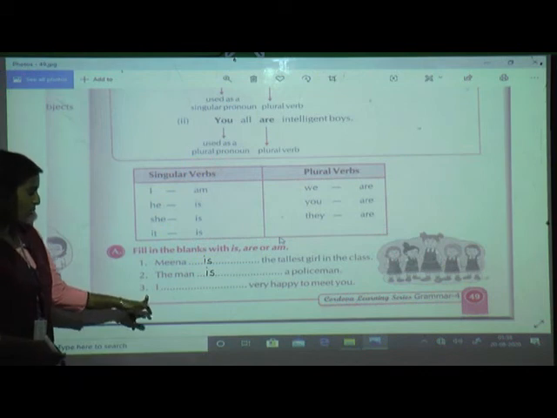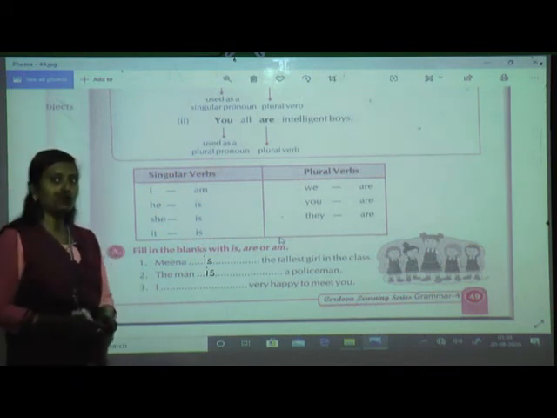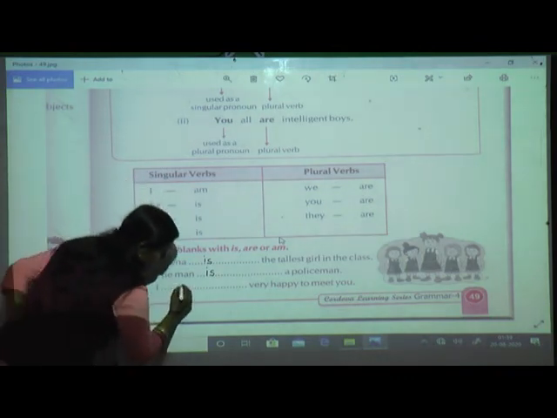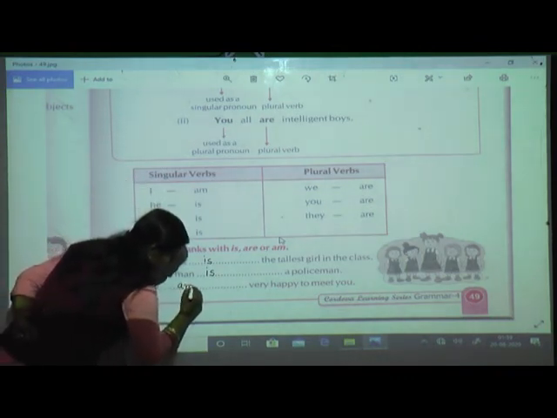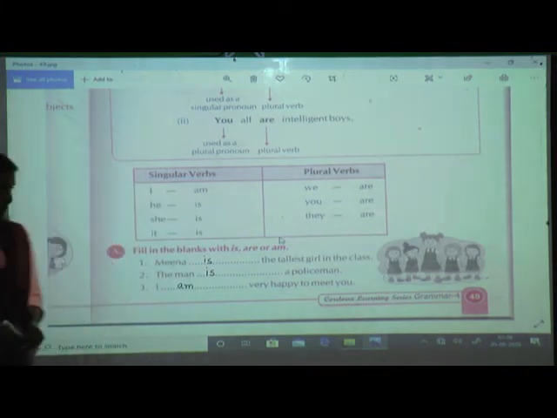Next, third, what is the subject over here? Yes, I. So with I, what are we going to use? I have told you to keep in your mind, always with I we use am. So, I am very happy to meet you.